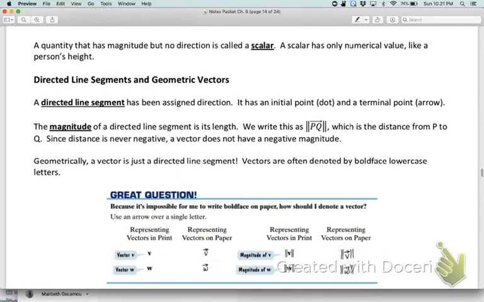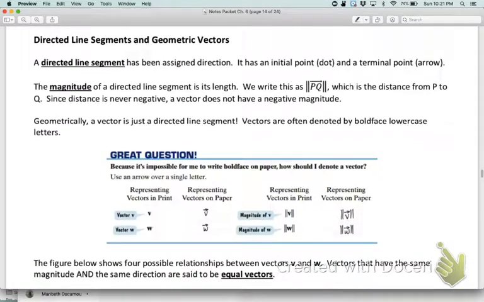So we're going to look first at vectors in the geometric sense. You may have seen this in geometry. We called it a directed line segment. If you don't remember that, that's quite all right. It's a directed line segment because it's been assigned direction. It has an initial point, which is a dot, and it has a terminal point, which is going to have an arrow on it.